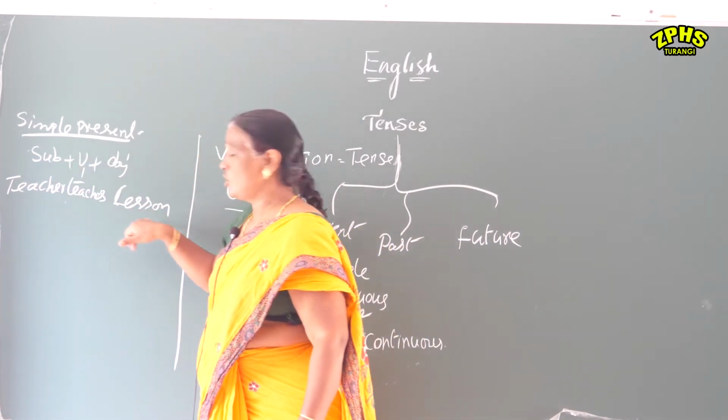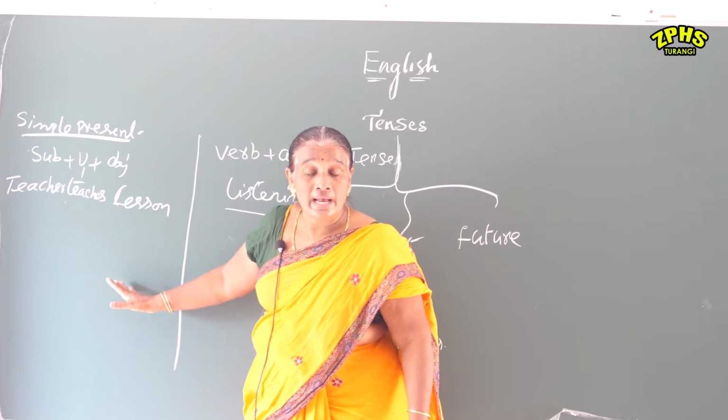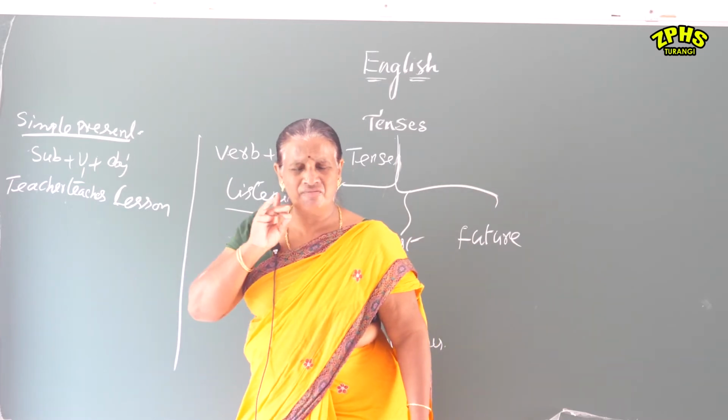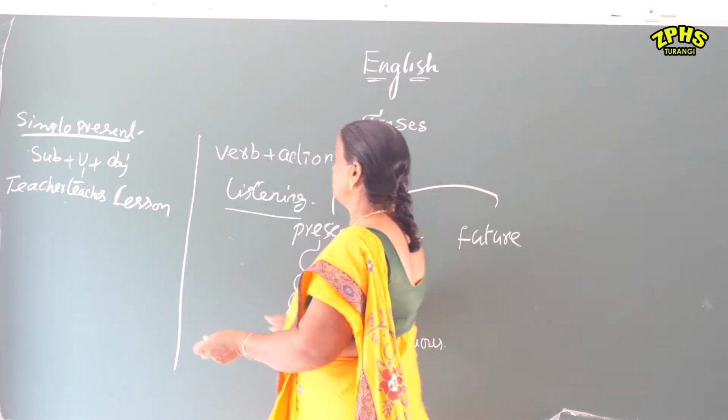Subject, verb, object. Every verb has 5 forms. What are they?